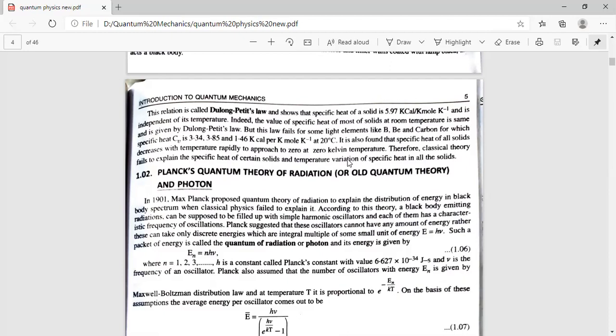However, in microscopic particles, very small particles of the size of an atom, electron, or proton, the mass of an electron is 9.1 into 10 raised to power minus 31 kg, which is very small. So obviously the wavelength associated with this particle is large, using the relation lambda is equal to h upon m into v, where h is Planck's constant. So if m is small, lambda is higher. If m is higher, lambda is small.